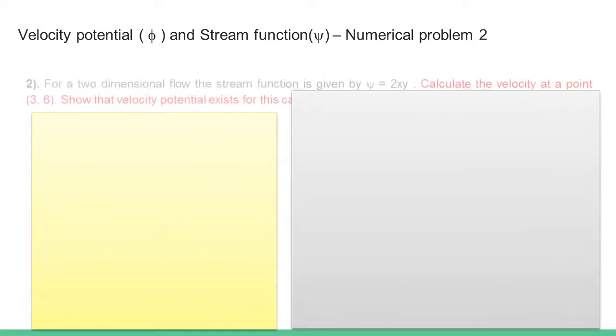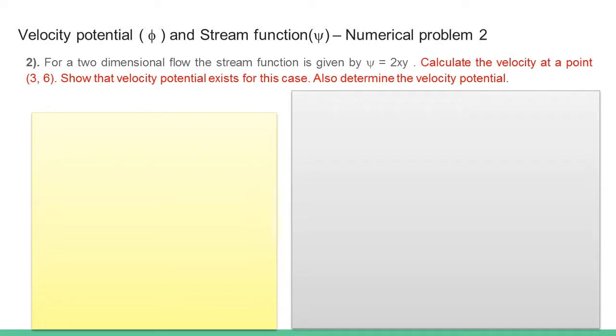Another question, for a two-dimensional flow the stream function is given by psi is equal to 2xy. Calculate the velocity at a point (3, 6). Show that velocity potential exists for this case. Also determine the velocity potential.